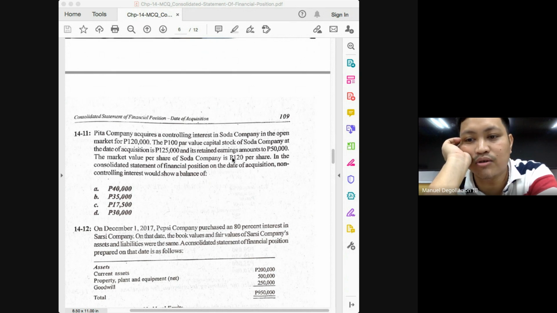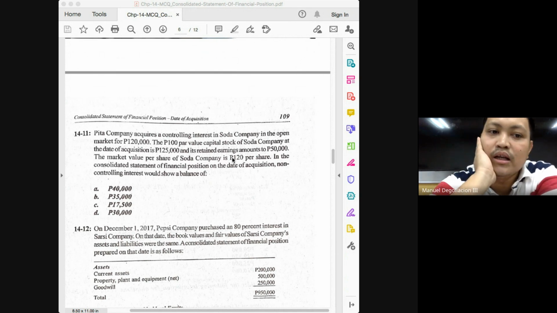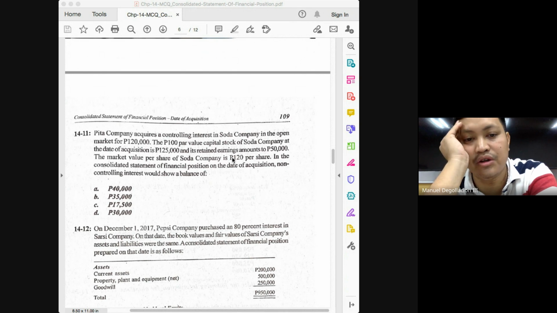And then the next question is, how many shares have you acquired? How much did we pay for our controlling interest? 120,000. Now, the amount to be divided to your 120,000 class is what is crucial. Are you going to divide it by 100 or are you going to divide it by 120? 120 because this is the selling price per share in the market.